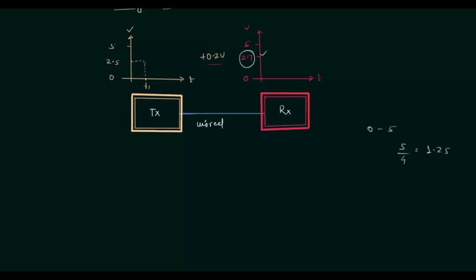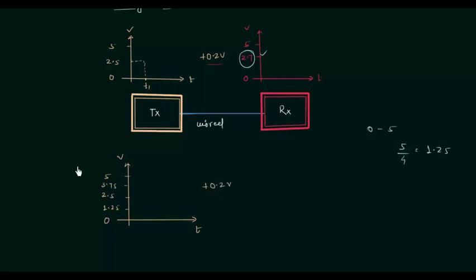So let's see what we have on the transmitter's end. 0, then we will have 1.25, 2.5, 3.75, and then 5. And we are transmitting 2.5 at any time, and again a noise of 0.2 volt is added in this channel.